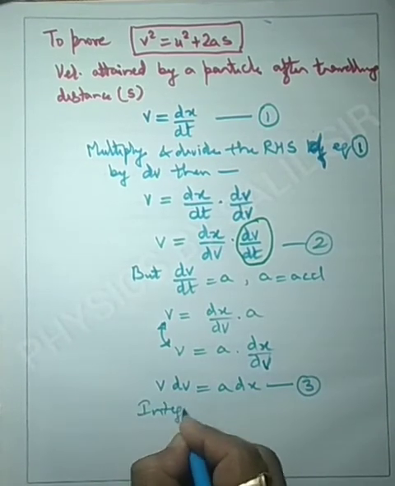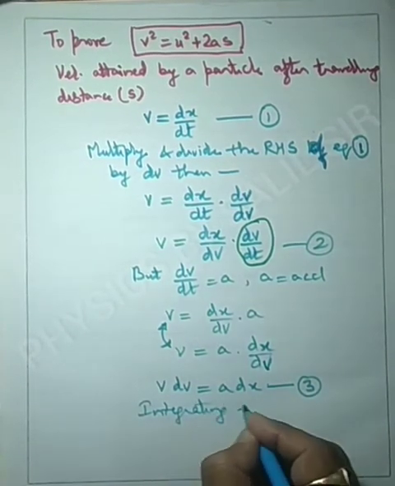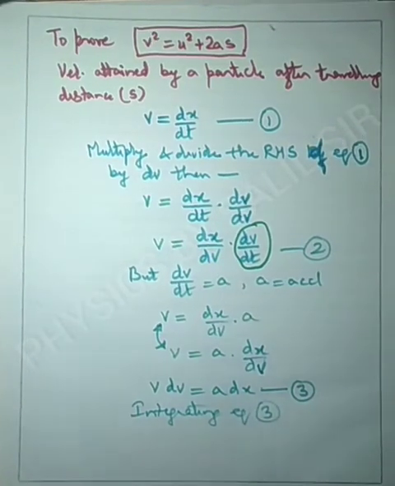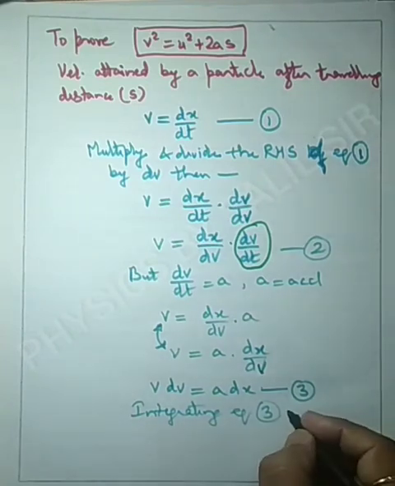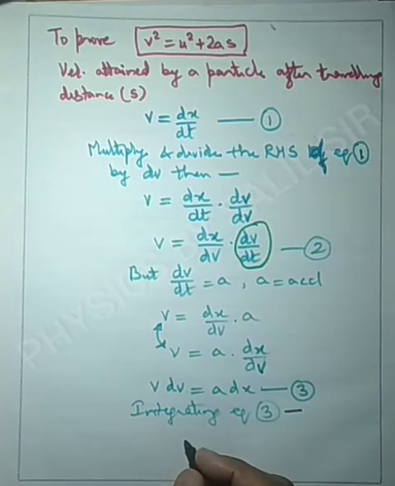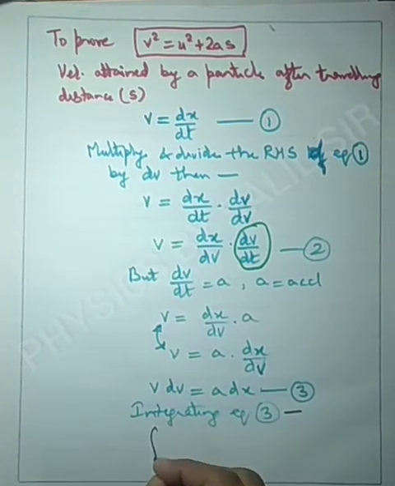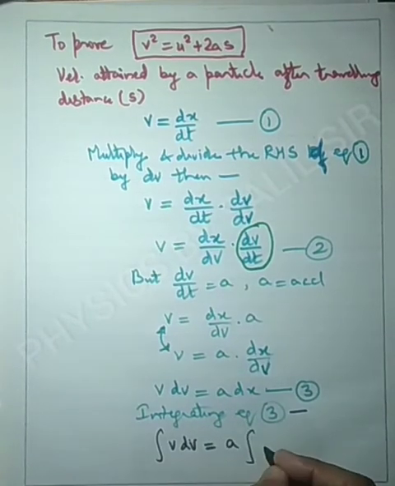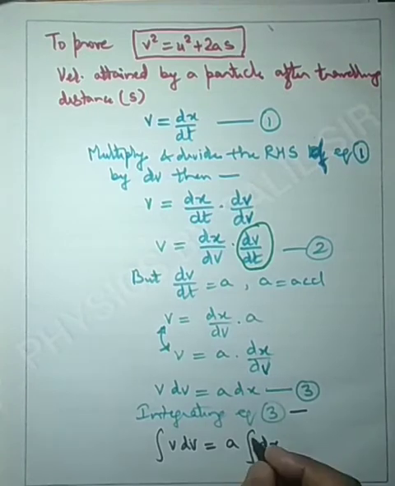Now integrating equation number 3, we will get the integral of v dv is equal to a, which is constant, times the integral of dx.